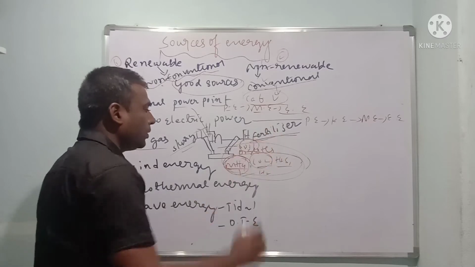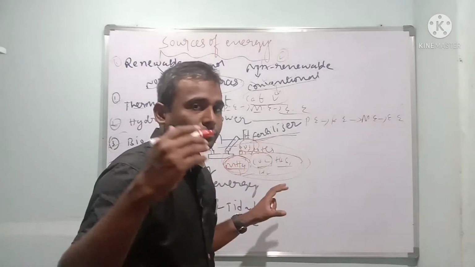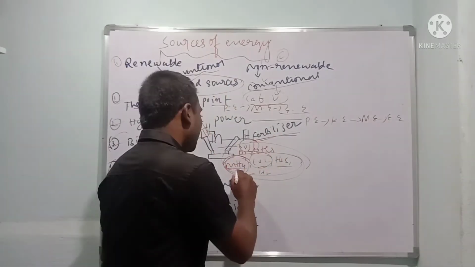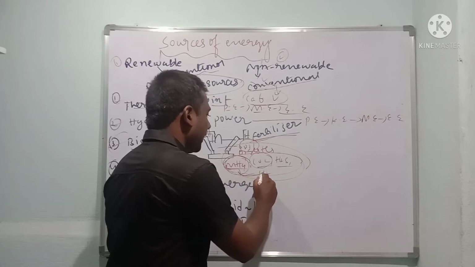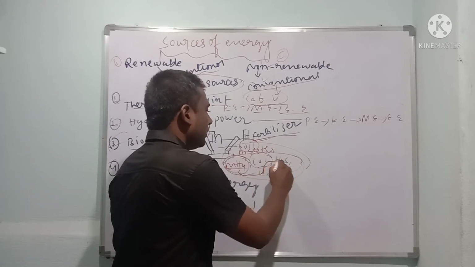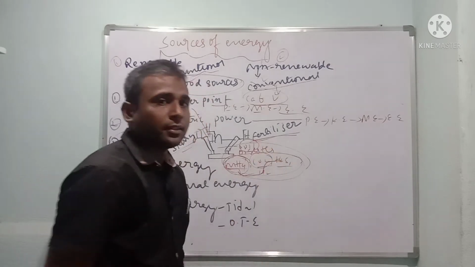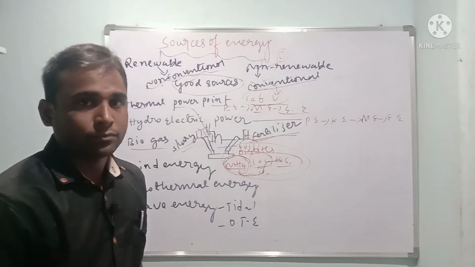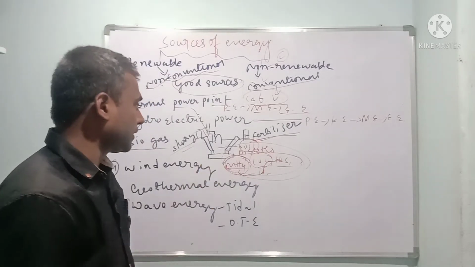Remember, they may ask you the way of arranging the gases. First one is methane, second one is hydrogen, third one is hydrogen sulfide, next one is carbon dioxide. In this way they will ask.